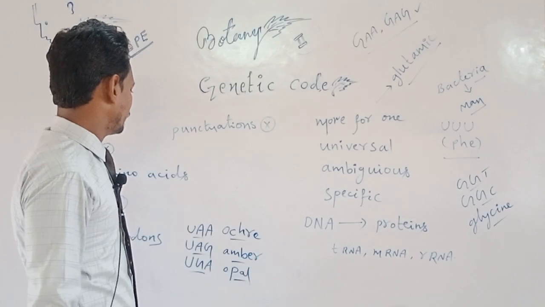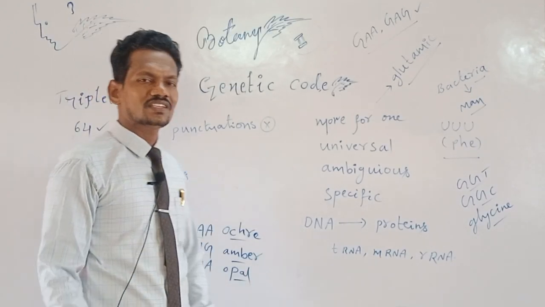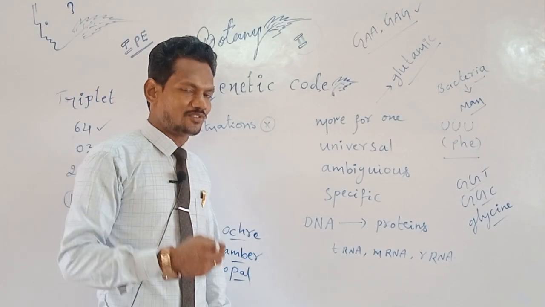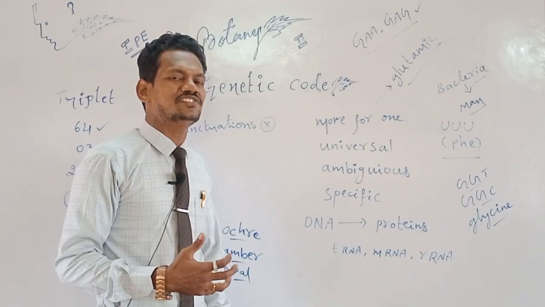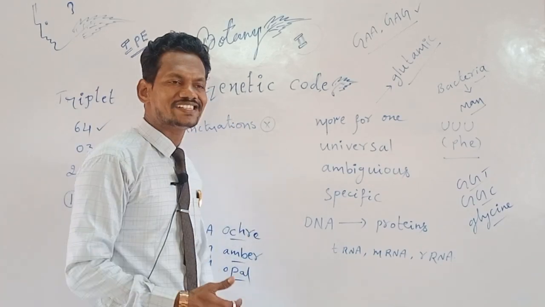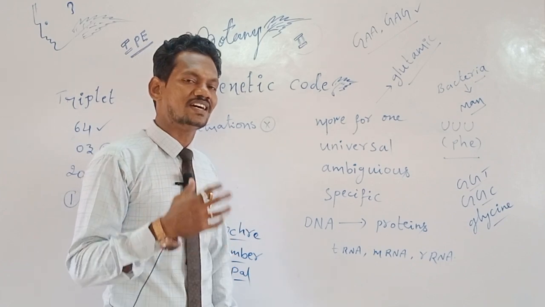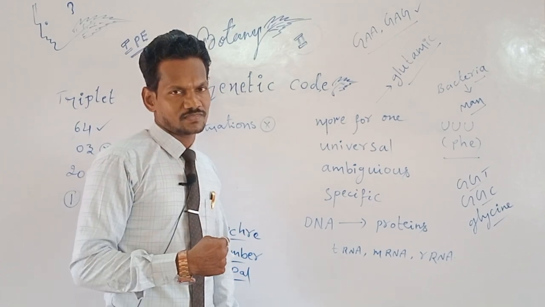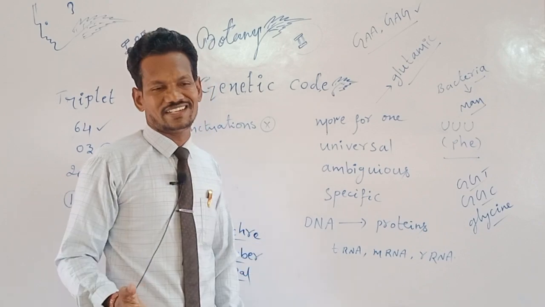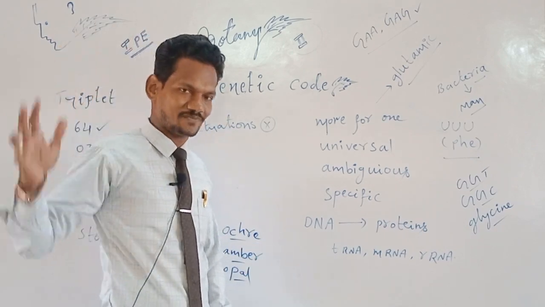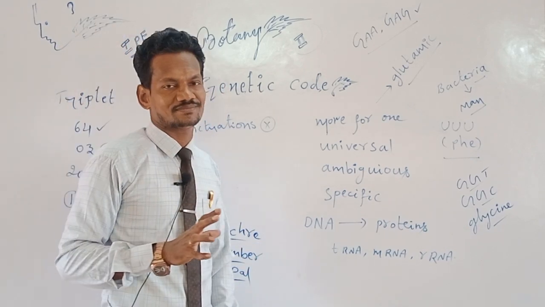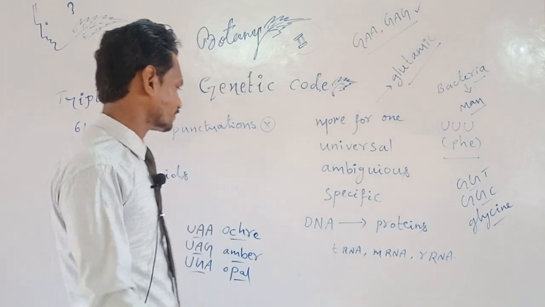This phenomenon is known as redundancy. Remember everybody. What is meant by redundancy? In the sense, an amino acid being coded by more than one genetic codon is known as redundancy. Redundancy means, in English, commonly, excess, more than. Remember, redundancy.